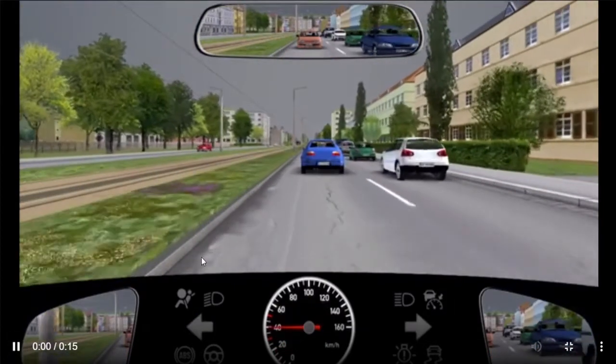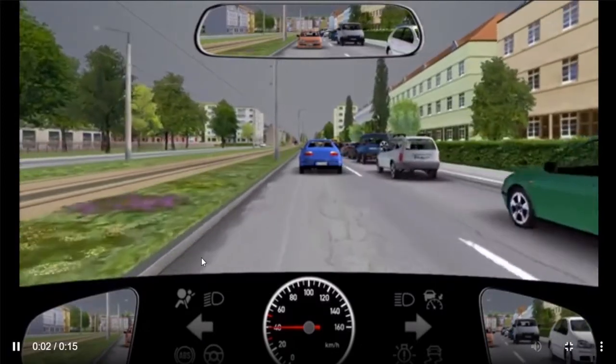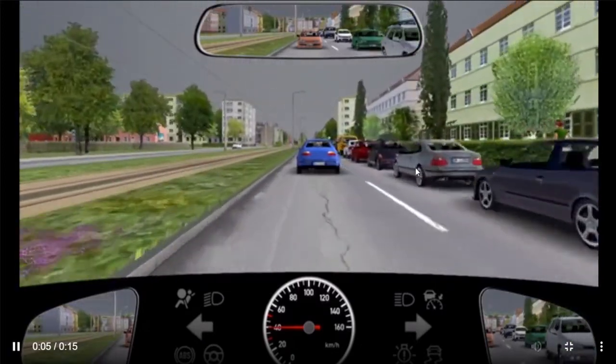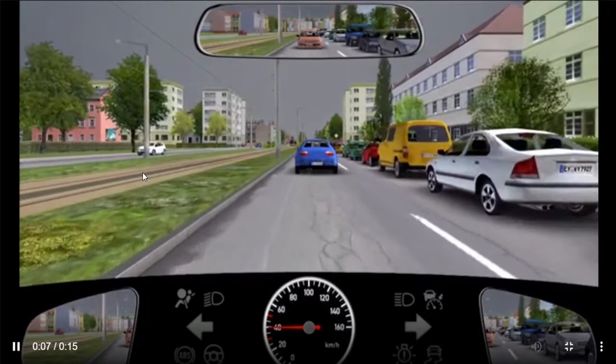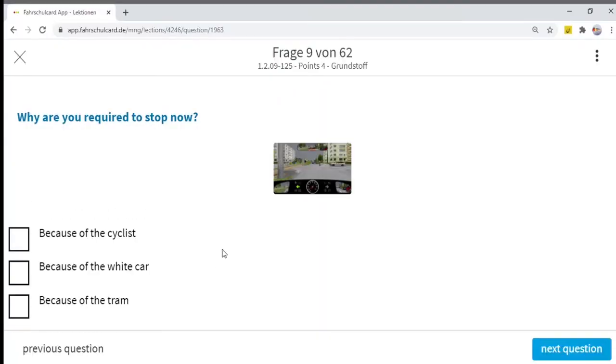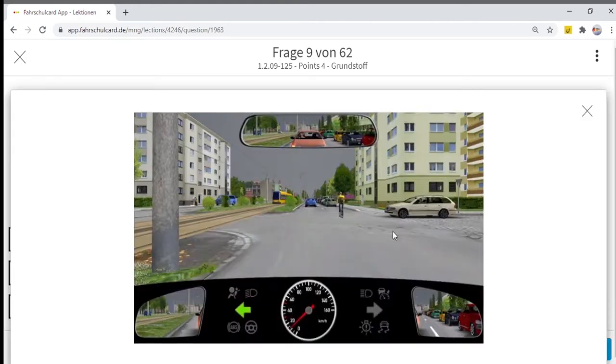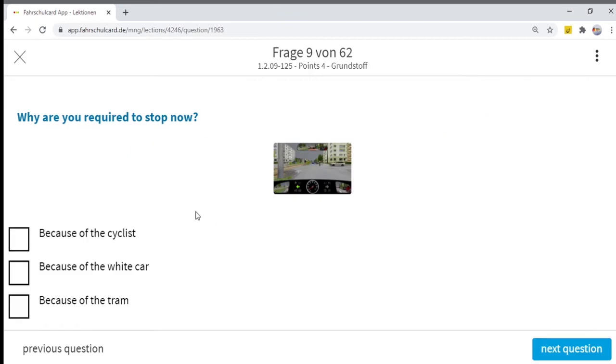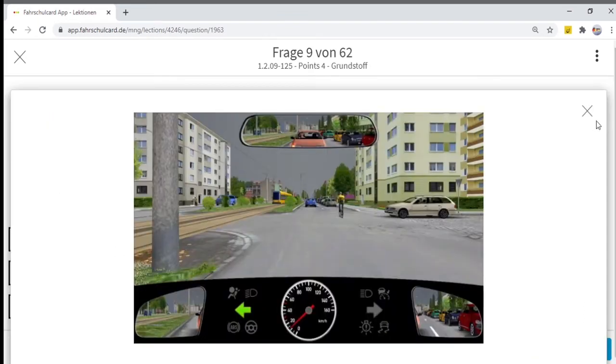I will run the video again. We are moving on the road, and we can see parked vehicles on our right side. On the left side there is a tram line, and we have priority on this road. Sorry, I think I just clicked on the question. So anyhow, we can answer this. Why are you required to stop now? Because of the cyclist? No, the cyclist is going straight ahead, we don't need to take care about the cyclist.